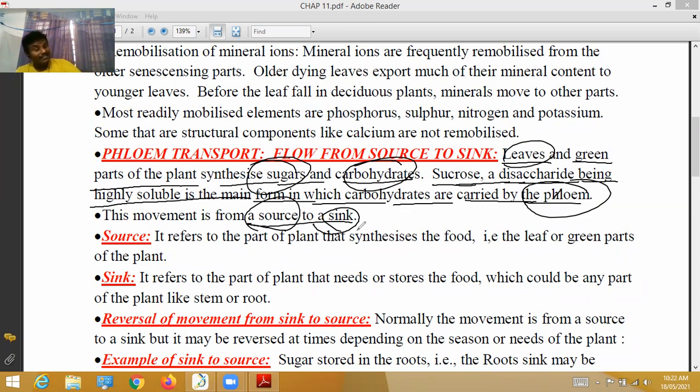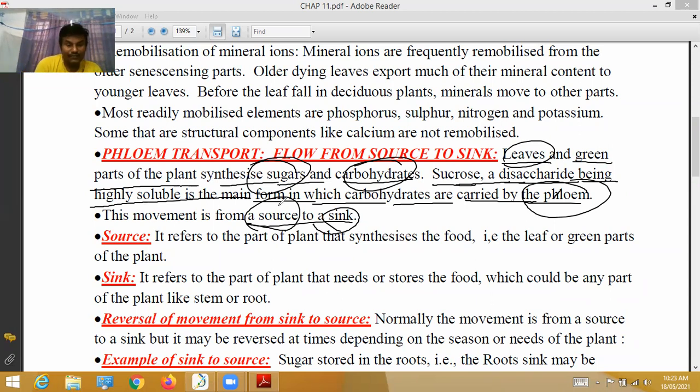Underground stems, subaerial stems, we discussed. After preparation of food by photosynthesis in the leaves, the food material is transported to storage places for future use.